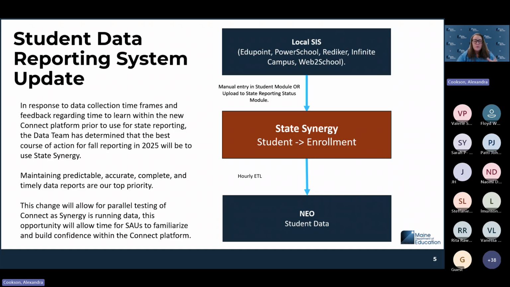If you would like to use Connect in parallel to see how it compares with Synergy, that is a welcome process, and we do recommend that you do some of that parallel testing. But make sure that any data that is going to fully impact your reporting is accurate in State Synergy. That's where everything is going to be coming from. Make sure that that is correct. You can play around in Connect. Make sure it's absolutely 100% correct in State Synergy.